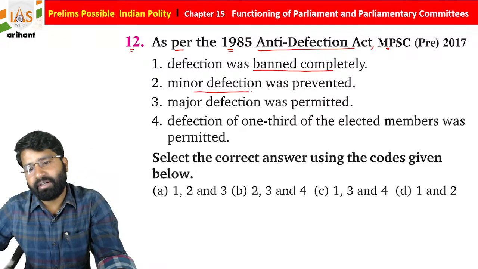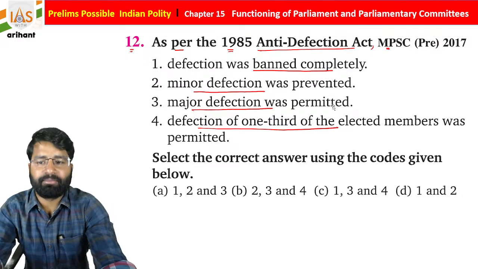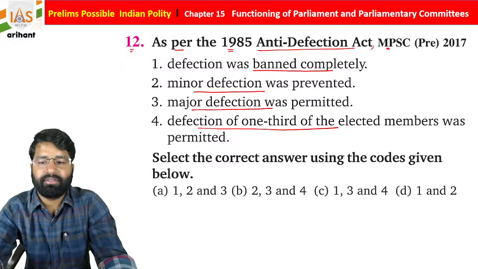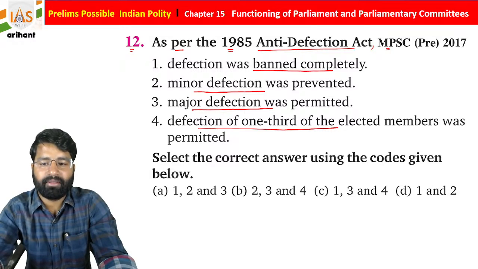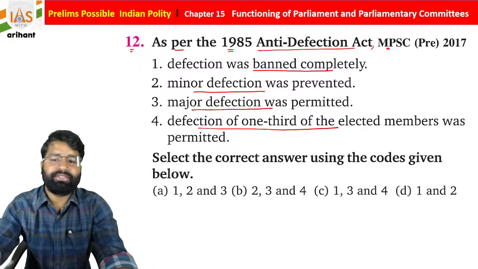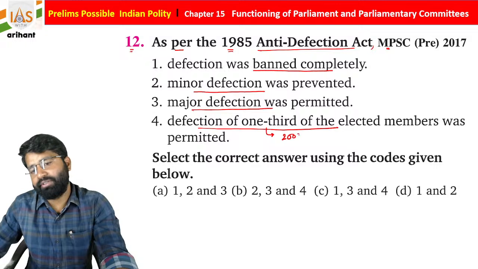Minor defection was prevented, major defection was permitted; defection of 1/3 of elected members was always permitted. Let's suppose 1/3 of the members are shifting somewhere, in that case it can be done. So see students, initially this was here, but in 2003 it was modified.